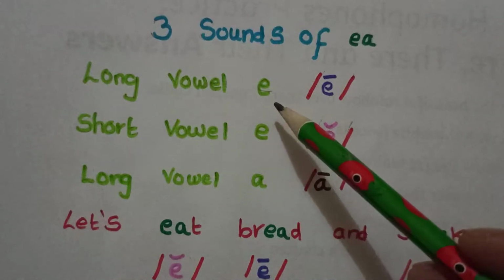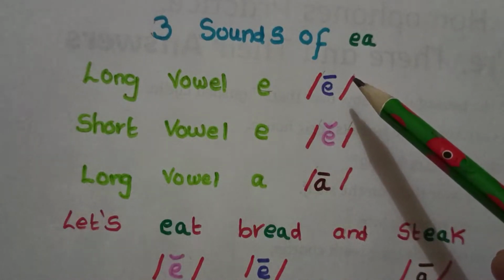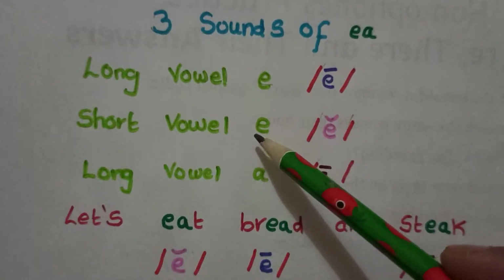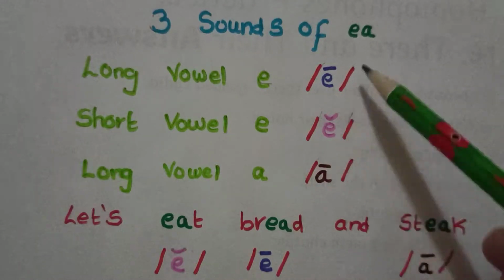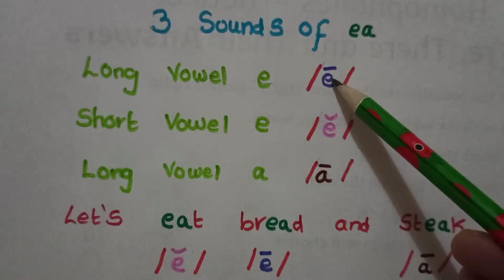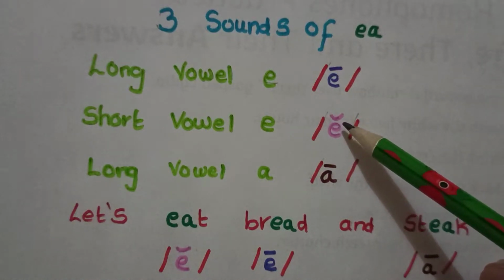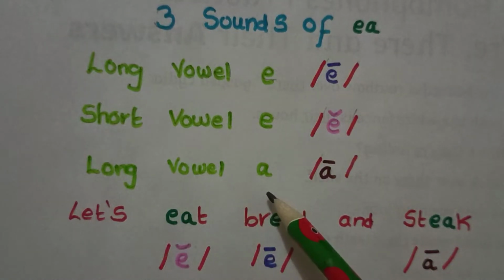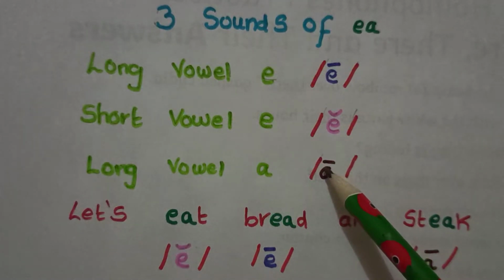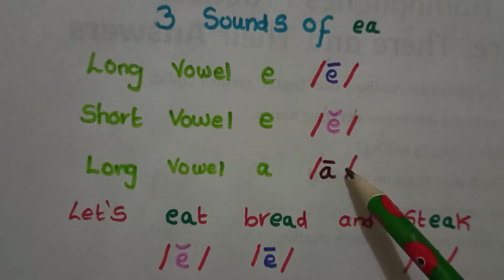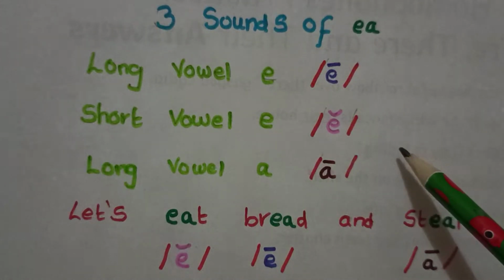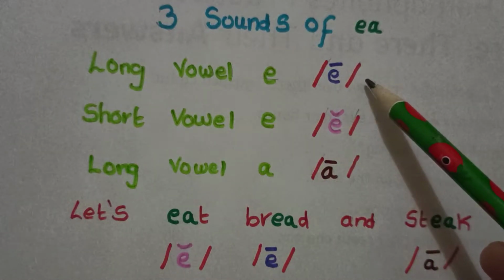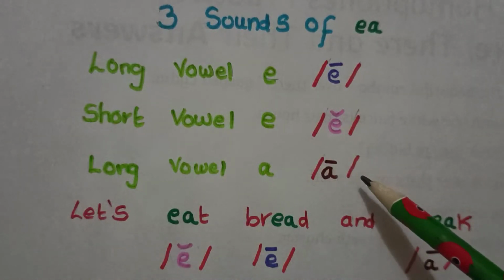So long vowel E takes the sound of the letter E itself. So E, the sound is E. The short vowel E takes the sound e. The line above indicates that it is a long vowel and the curve indicates that it is a short vowel. And in some places it also takes the sound of a long vowel A. So A, and the line at the top indicates that it is a long vowel. So these are the three sounds of the digraph EA. In some places it takes a long vowel sound E, short vowel sound e, and long vowel sound A.